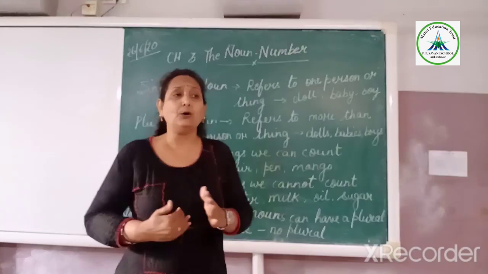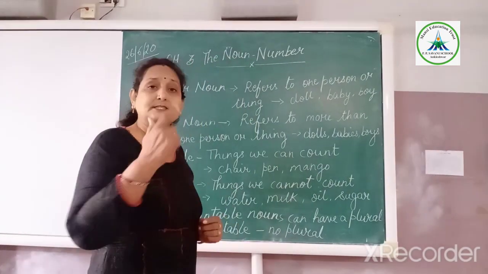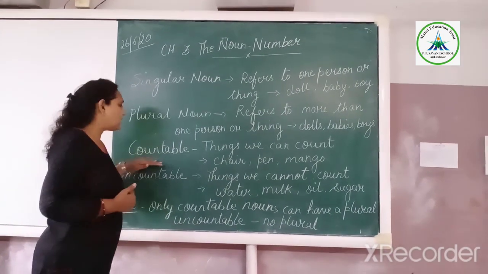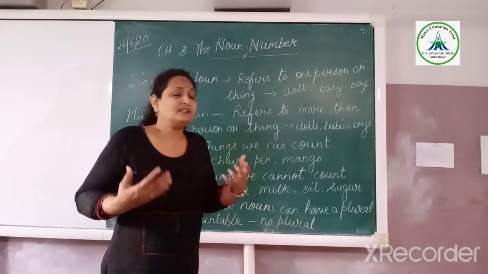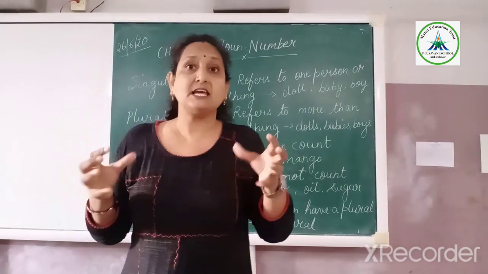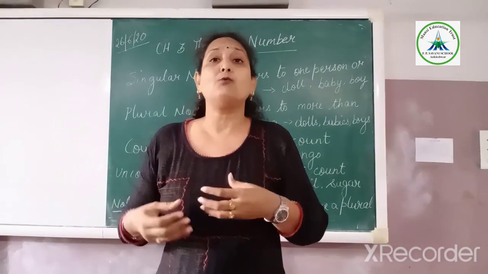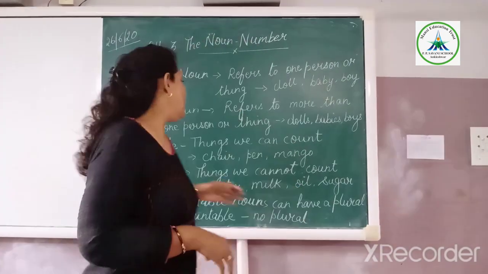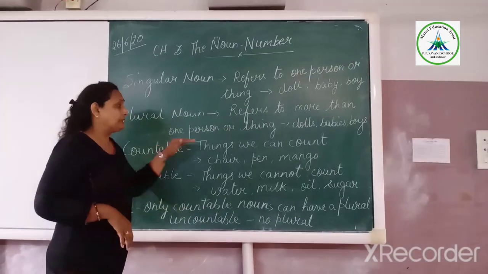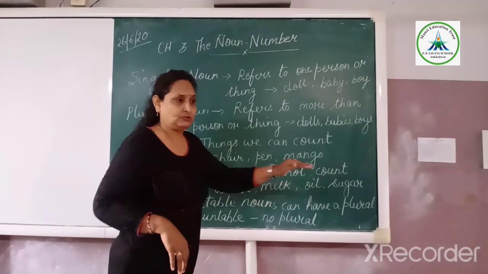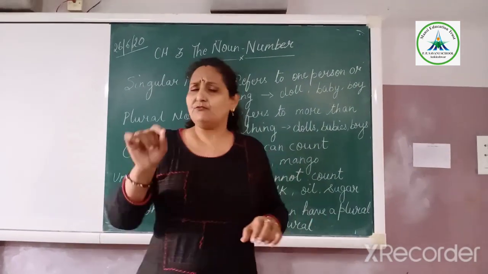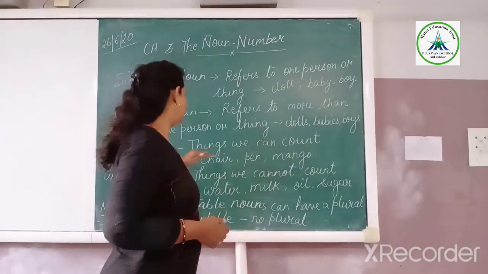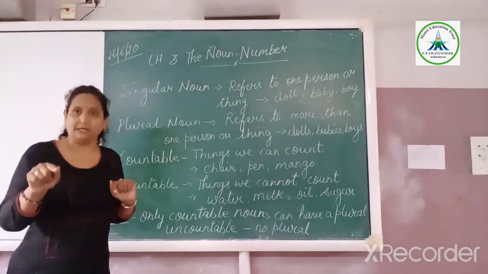Clear? Now, the second thing, as we discussed in the second chapter, countable and uncountable nouns. Countable, what does it mean? What does the name suggest? Count means to do the counting. We can count something in numbers: 1, 2, 3. So countable nouns are things we can count. If there are many chairs, we can count them: 1 chair, 2 chairs, 3 chairs, 4 chairs. So that becomes a countable noun.